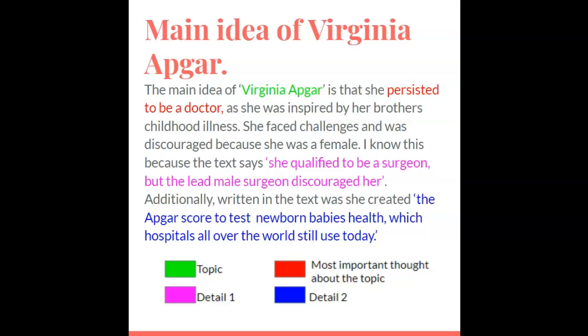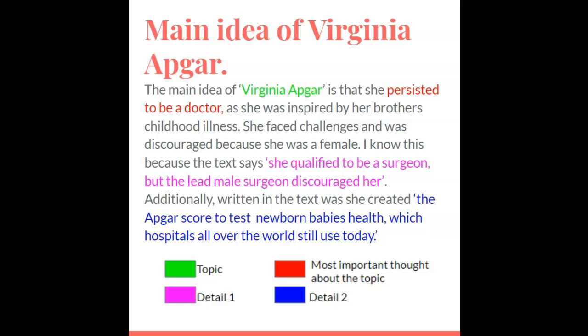The other detail that shows that she persisted to be a doctor is the APGAR score to test newborn babies' health, which hospitals all over the world still use today. So she was successful in creating a test that will test newborn babies' health, and it's still currently used today. So that shows me that she persisted, although she had challenges because she was a female, but she did not take no for an answer.